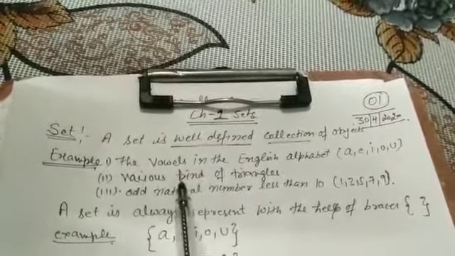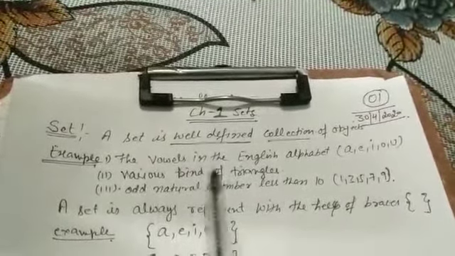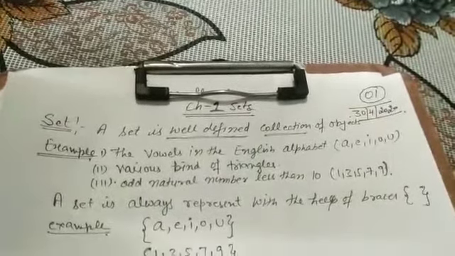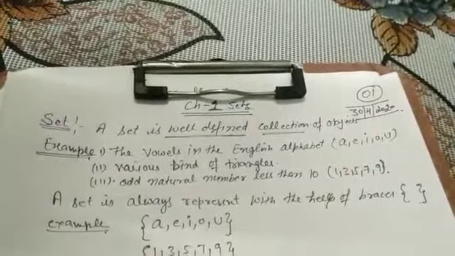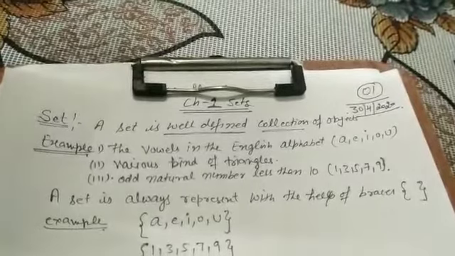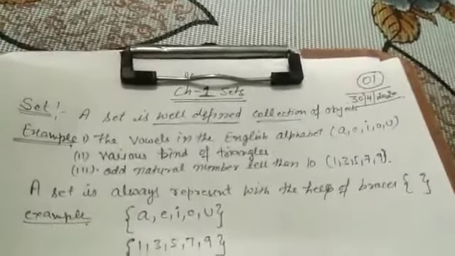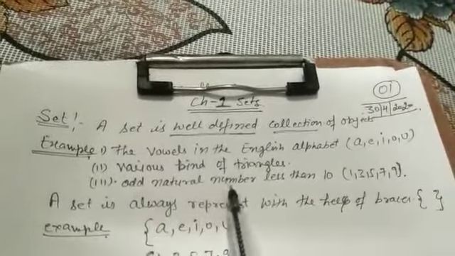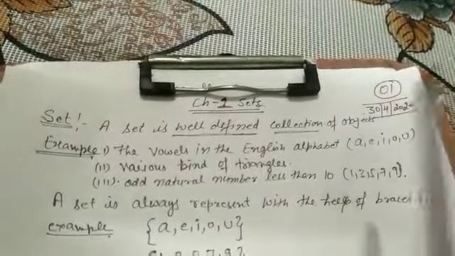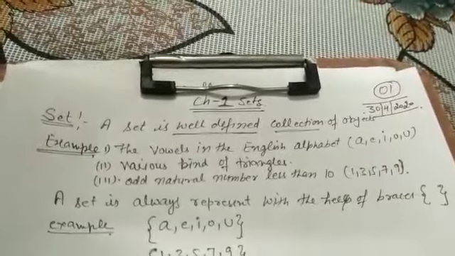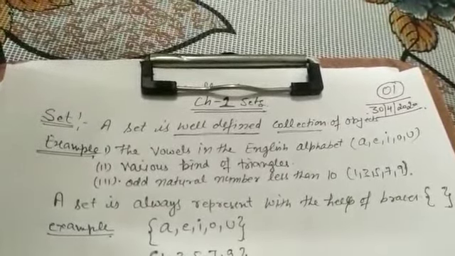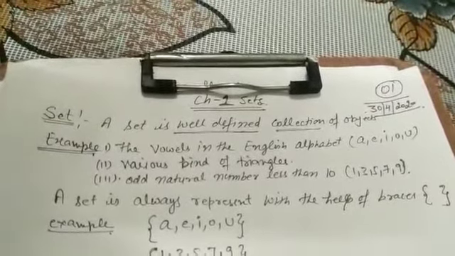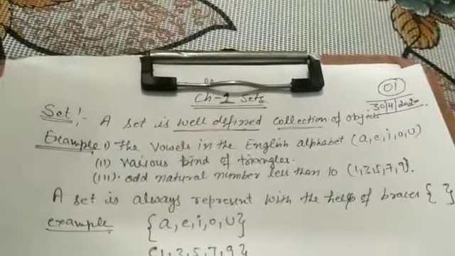Now see the various kinds of triangles. We know there are a few fixed types of triangles: right angle triangle, acute angle triangle, isosceles triangle, and so on. Now see one more: odd natural numbers less than 10. If I say odd natural numbers, then definitely it is 1, 3, 5, 7, 9, 11 and so on, the process will continue.